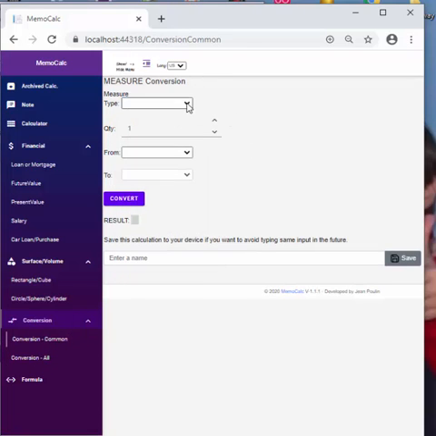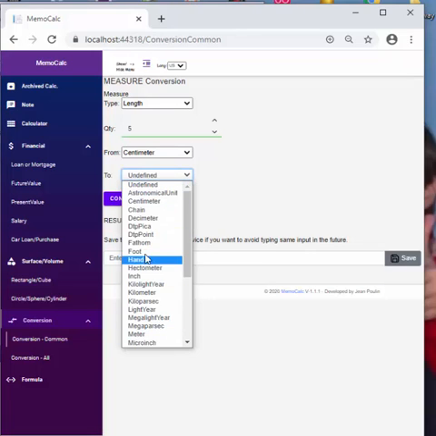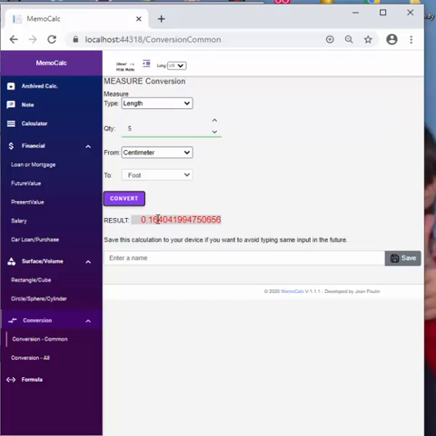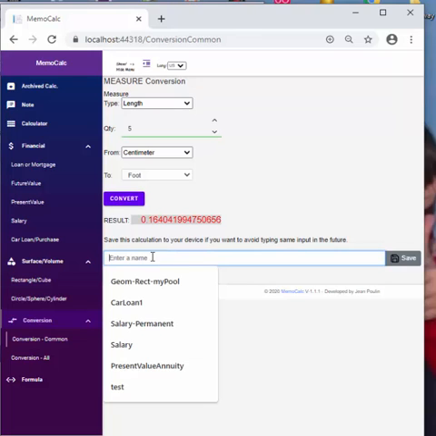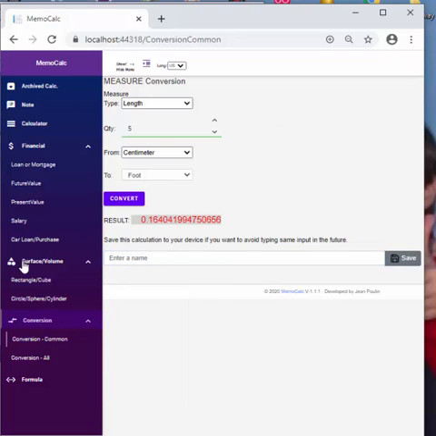So the most frequent, let's say length, and the speed for kilometers and miles. The length here, centimeters, for example, if you want to convert centimeters to feet, you have it here. It's not very useful in this case, but you could save it if you want. All calculations you can save.